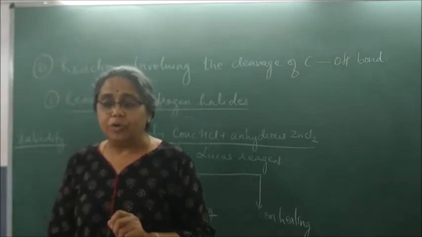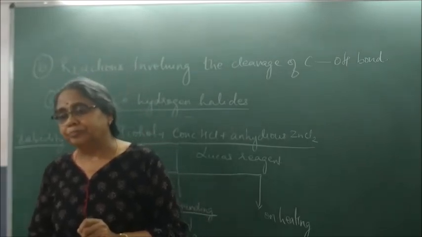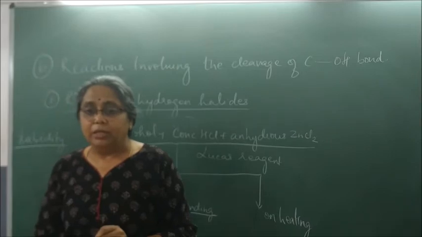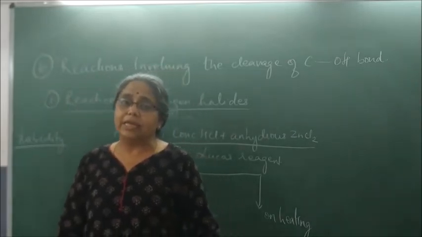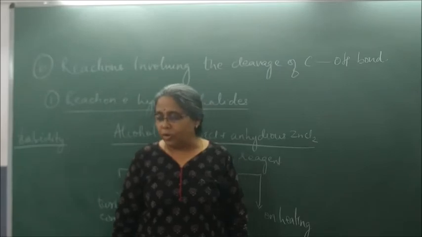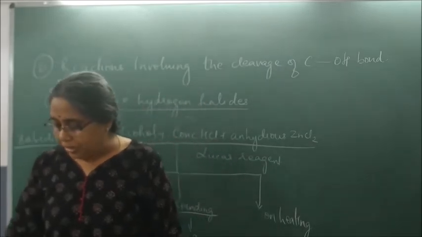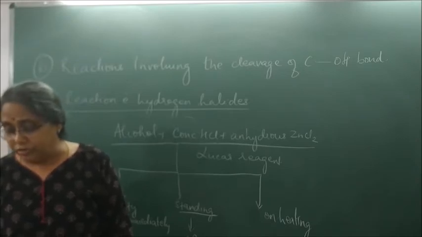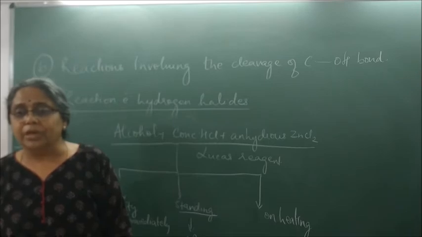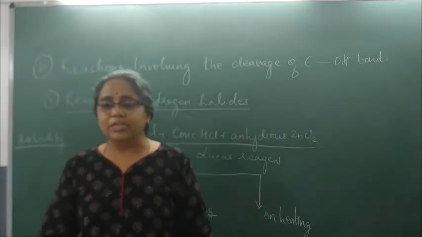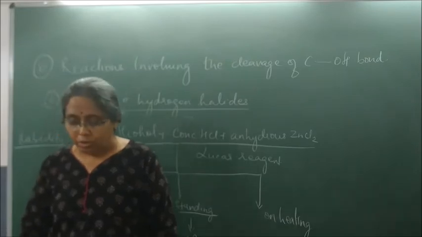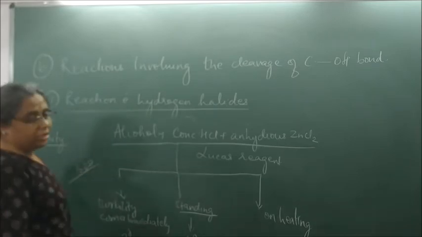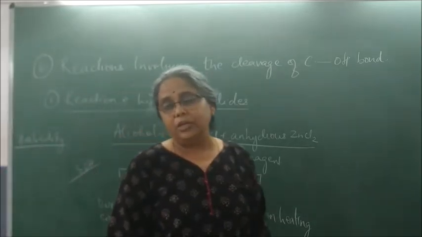Please open your textbook and write in front of it. How do you distinguish between primary, secondary and tertiary alcohol? That is a very important, most likely question from the chapter of alcohols, phenols and ethers. Please make sure to write it. For me it is at page number 330, just below aspirin. Okay, it is page 338, I believe. So please write at page 338, where the Lucas test is given, a question there.